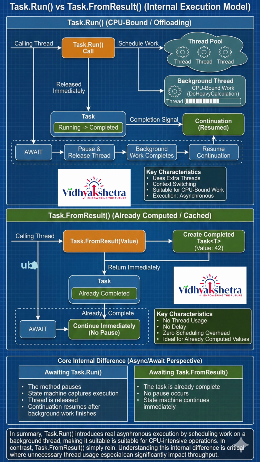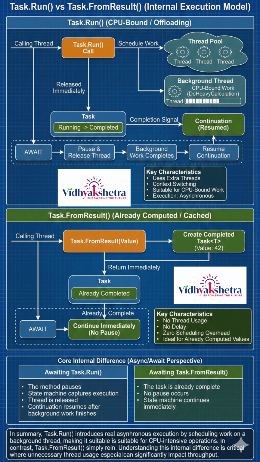Task.FromResult: what it does internally. Task.FromResult does not create a new thread and does not execute code asynchronously. Instead, it wraps an already available result inside a completed task and returns it immediately. Internally, a Task<T> is created in the completed state. No scheduling occurs. No ThreadPool usage. Awaiting this task continues synchronously.